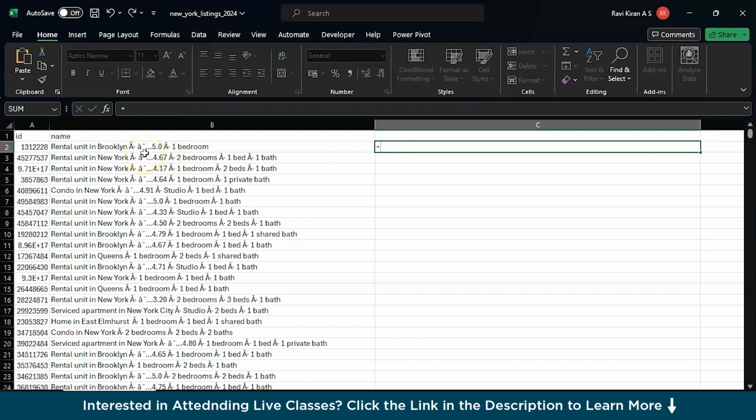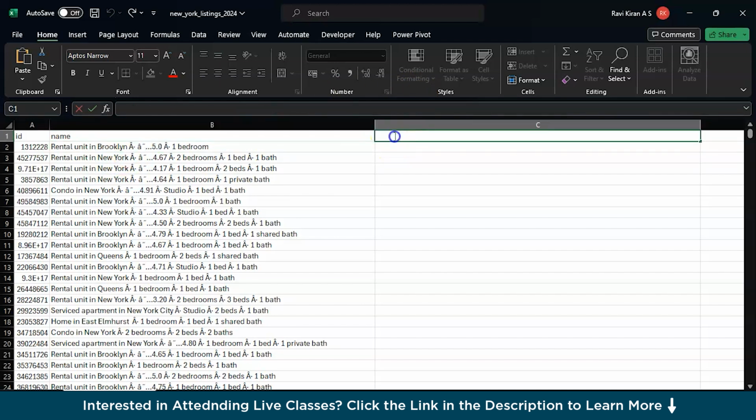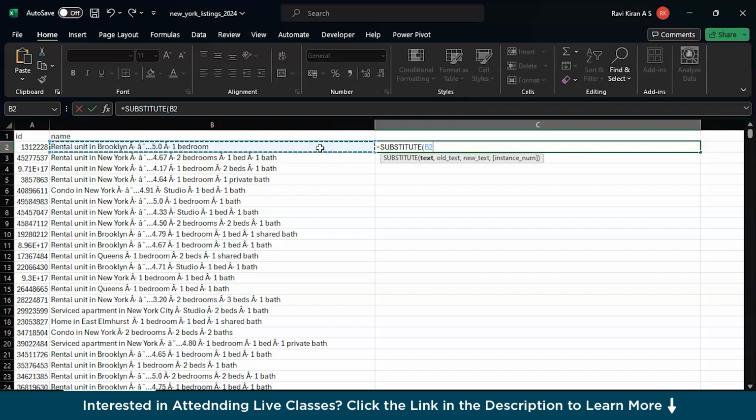First, let's copy the symbol we want to eliminate. Okay. And here, let's use the SUBSTITUTE function. Text box, let's try to fix it with F4.